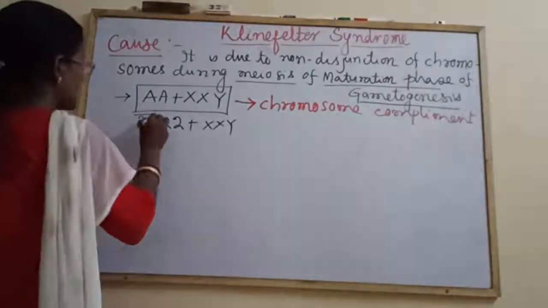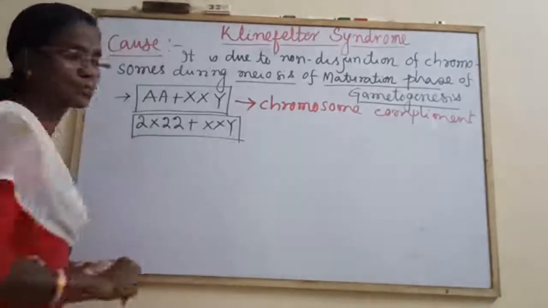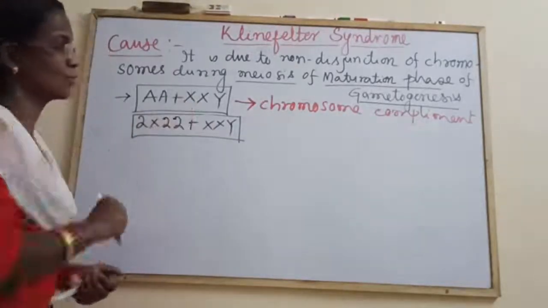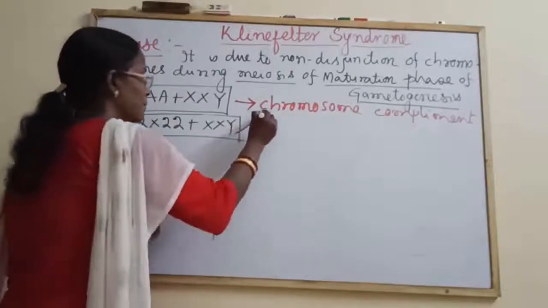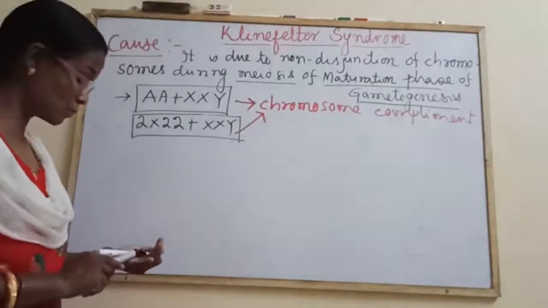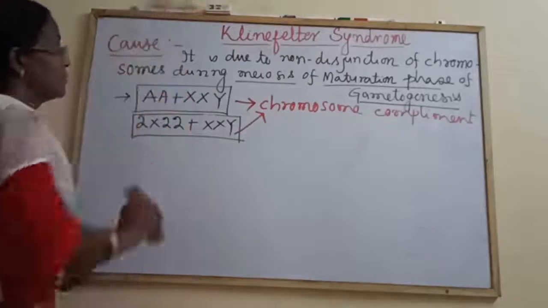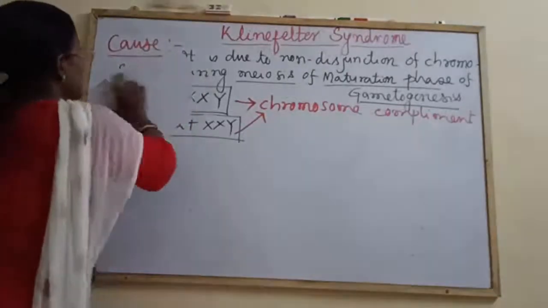Now you can see besides XY as the sex chromosomes, it has one more X chromosome. Then how is it produced? By abnormal meiosis due to non-disjunction or unequal separation.